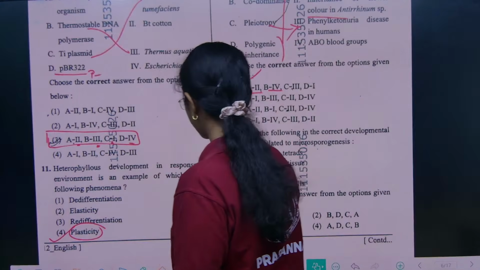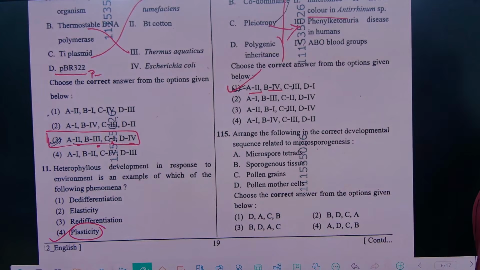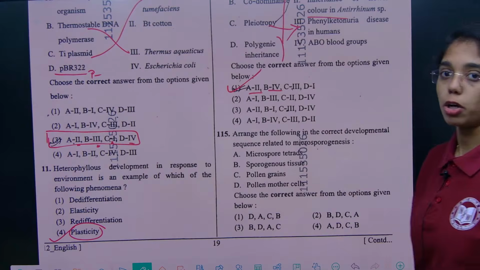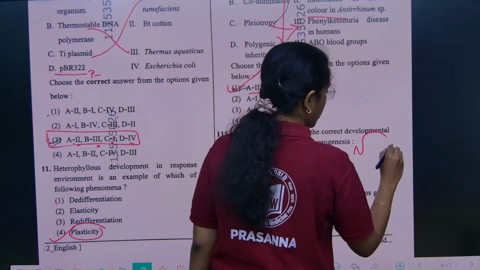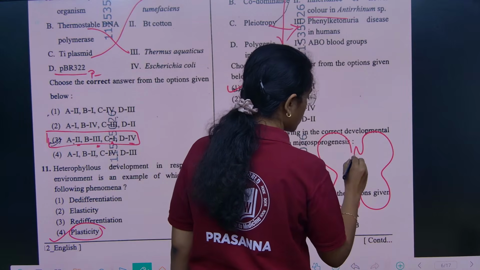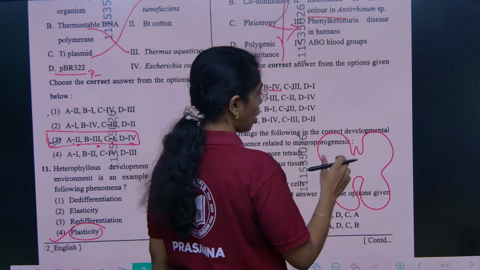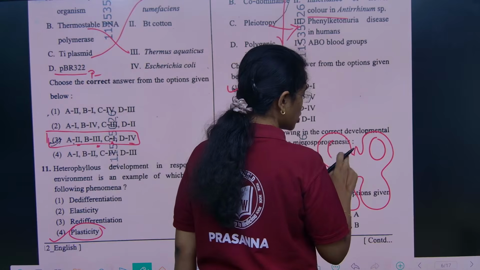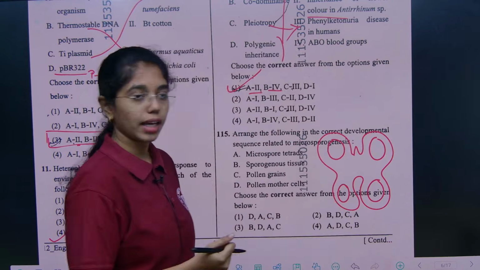115. Arrange the following in correct developmental sequence related to microsporogenesis. Microsporogenesis is formation of sperm cells or pollen grains. Okay. So, this is the TS of anther. Here if you observe, sporogenous tissue will be inside, which is covered by 4 anther wall layers. Okay.